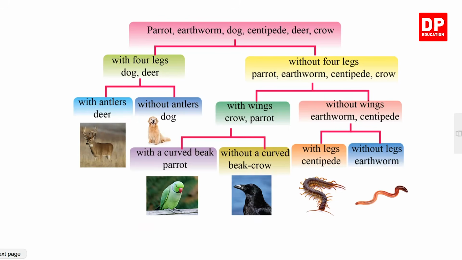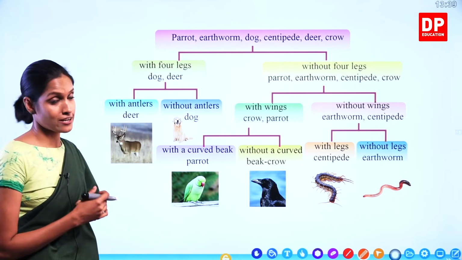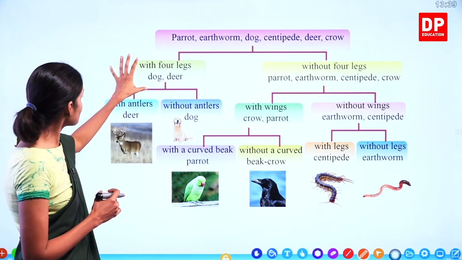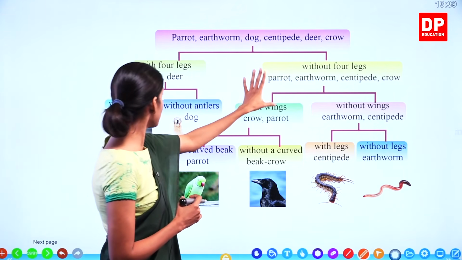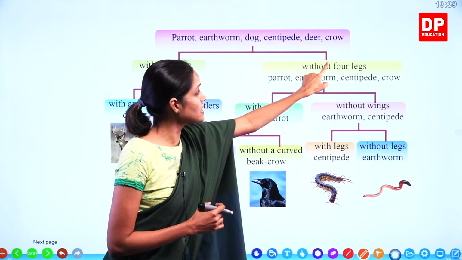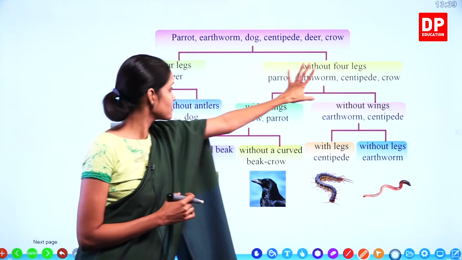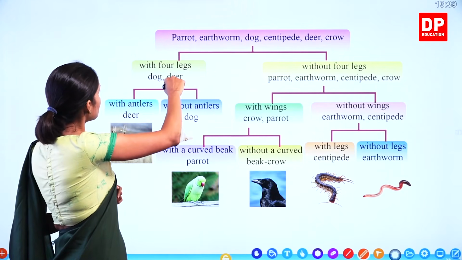Two sides. So you can write any characteristic that you can see clearly, but here they have given a certain set of characteristics. First they have taken animals with four legs. The other side must be without four legs, the absence of the same characteristic. So who are the animals with four legs?